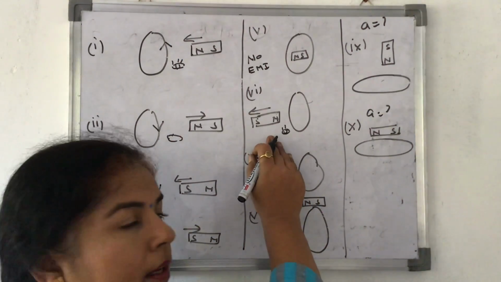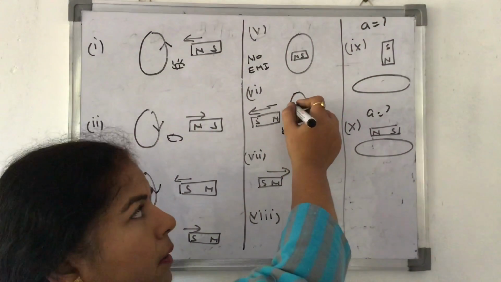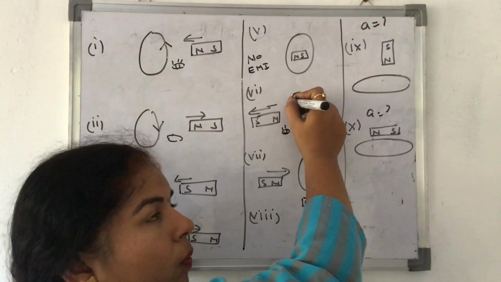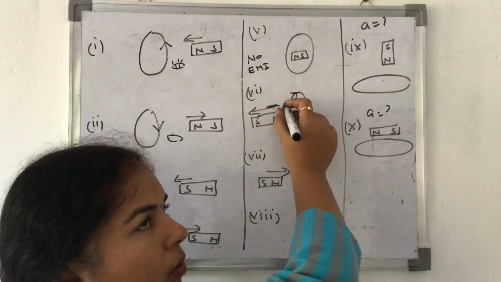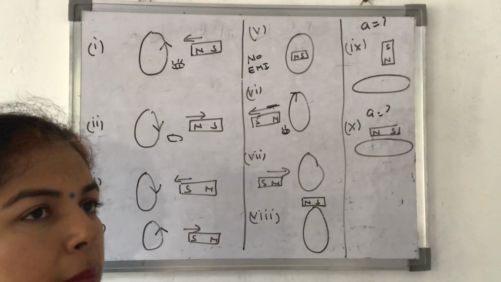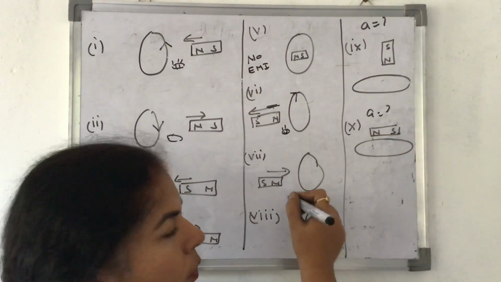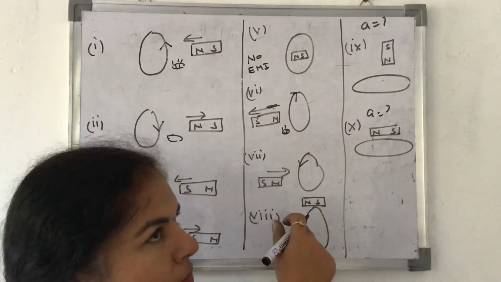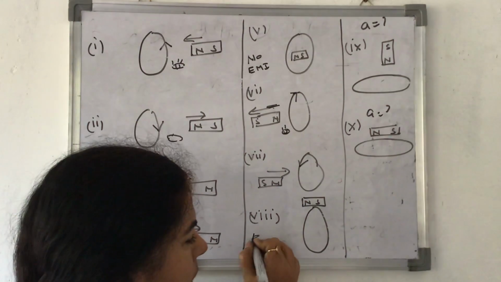That means the north pole is here, it is going away, so it will try to become what? South pole. South pole means which direction? Clockwise or anti-clockwise? It becomes clockwise. North pole is going away, it wants to attract the north pole, so it becomes what? South pole. कभी भी कंफ्यूजन होती है, ऑब्जर्वर मान लो आप खुद हो मैग्नेट और लूप के बीच में. यहाँ पर नॉर्थ पोल पास आ रहा है, you want to repel this thing, so it will become what? Anti-clockwise. Here it is like this, there is no effect, so no EMF.